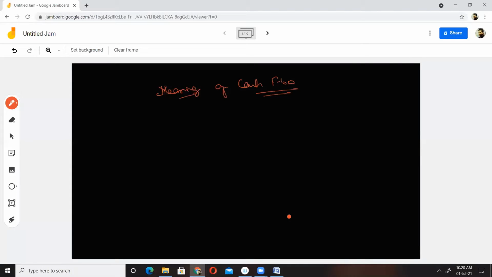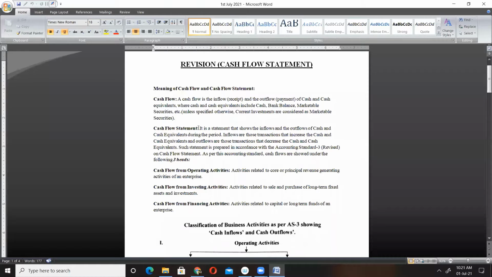See, cash flow means flow of cash into or from the business. Cash may flow out from the business or cash may flow into the business. That is what cash flow is. And cash flow statement means it is a statement which shows ultimately the inflow or outflow of cash.